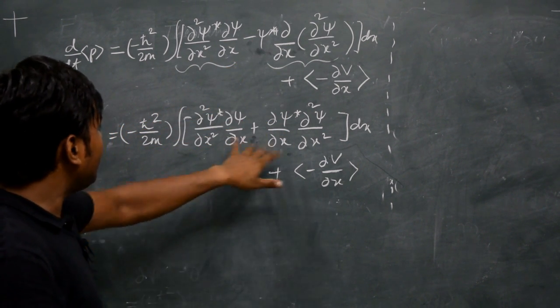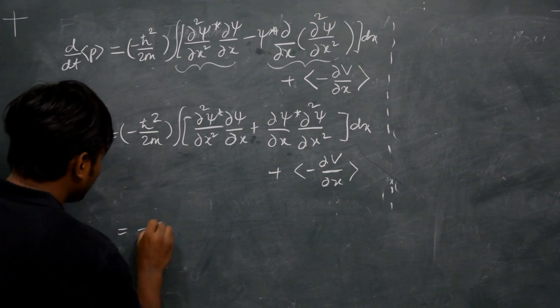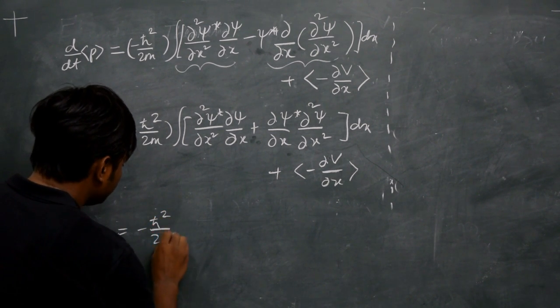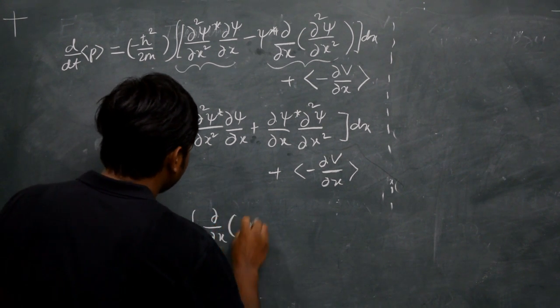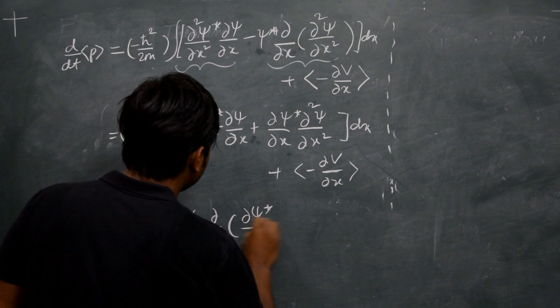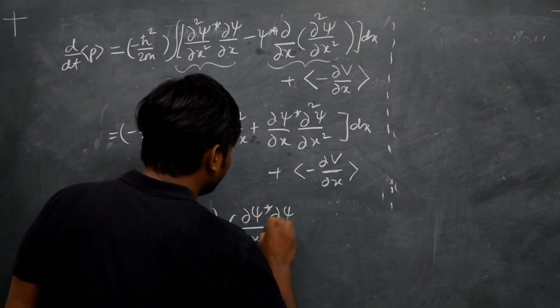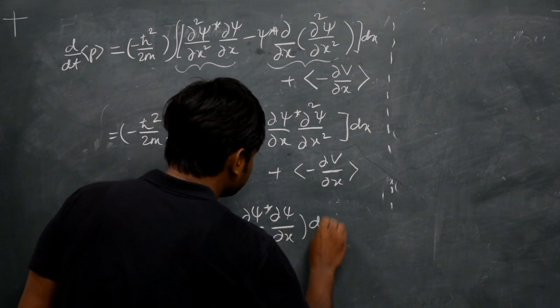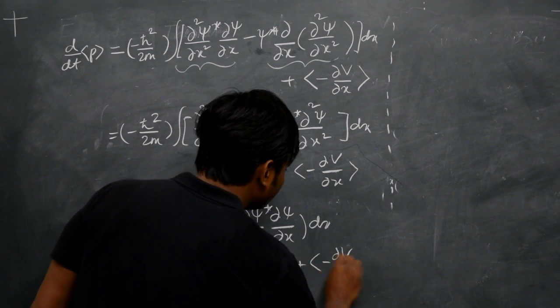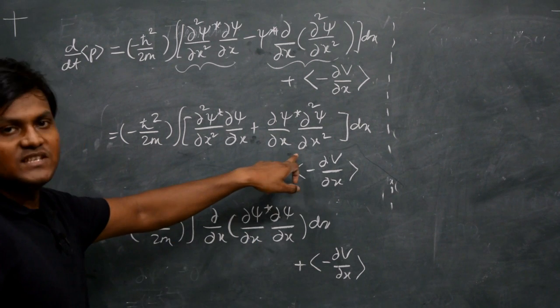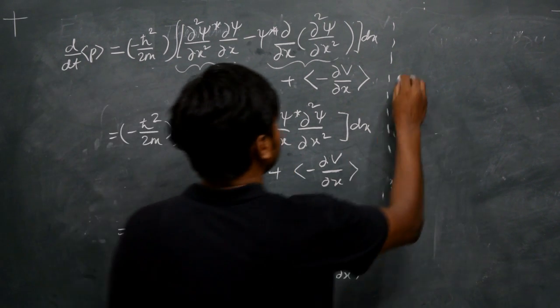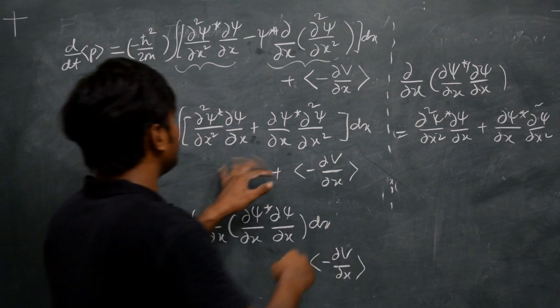Now, to simplify this expression, all you have to do is minus h cross square by 2m del by del x of del psi star by del x del psi by del x dx plus minus del v by del x. That's it. This expression is the same as this one, as you can check for yourself, which is the same expression in the first bracket.